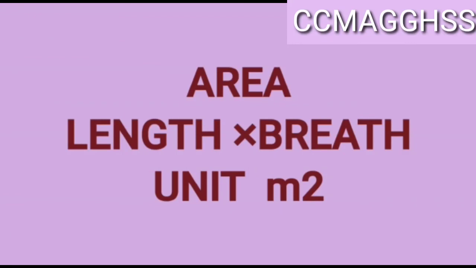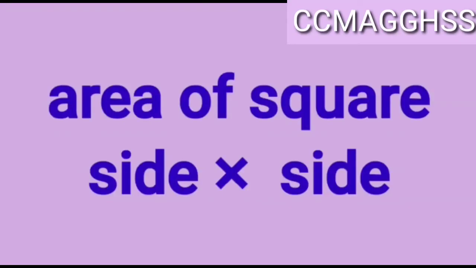If I want to measure the area of a square, the area of square is equal to side into side. So, I need the measurement of two sides and when I get the product of these two sides, I get its value. Similarly, if I want the area of a rectangle, I need its length and breadth, and the product of length into breadth will give me the area of that rectangle.